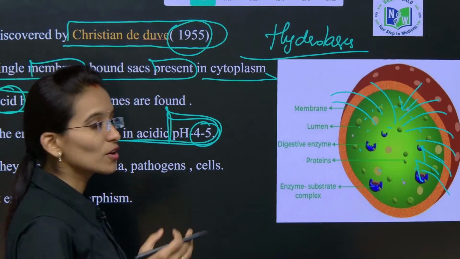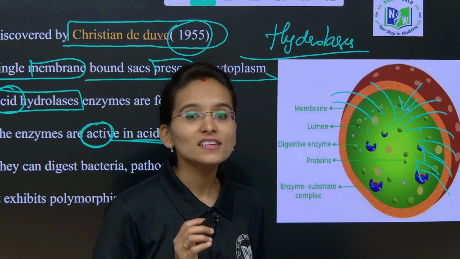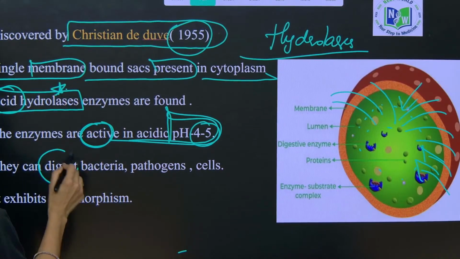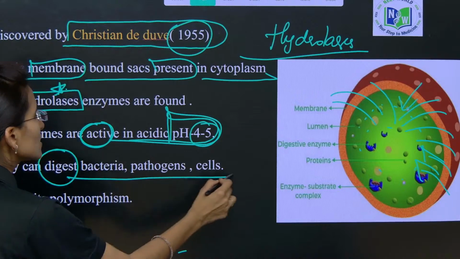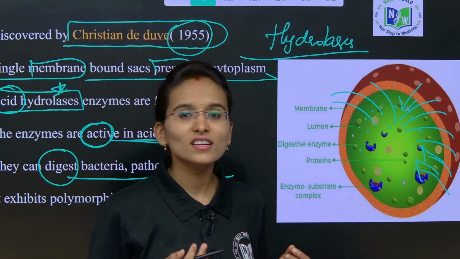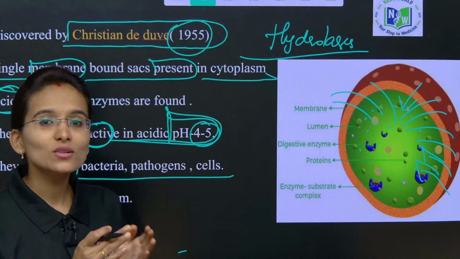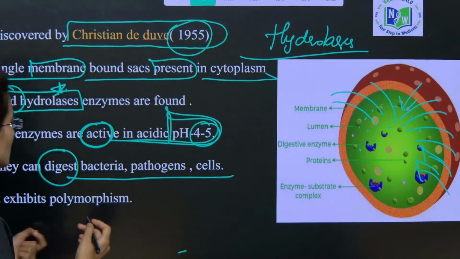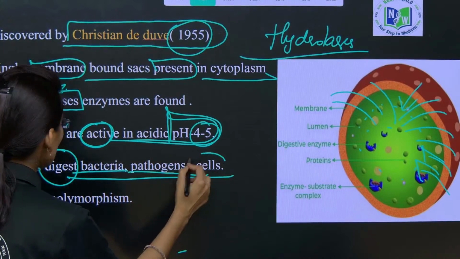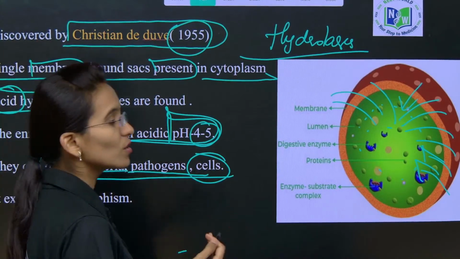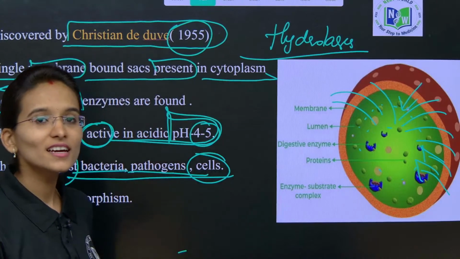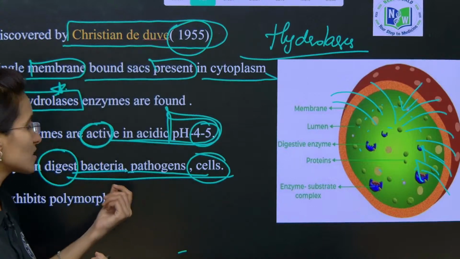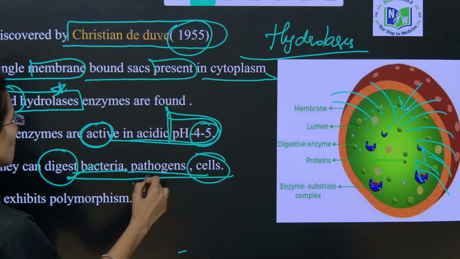The main important enzymes present in the lysosomes are acid hydrolases. It is very important. Coming to the most important functions, the lysosomes are cell organelles which ingest and break down all the cellular waste materials. They can also digest bacteria, pathogens and worn out cell organelles.